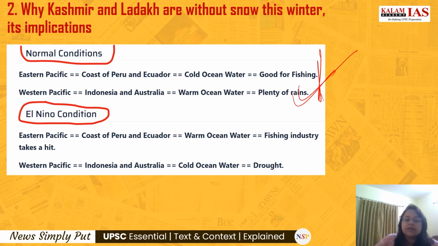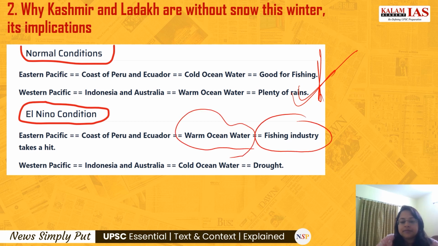But the reverse will be happening in the El Nino condition. In the Eastern Pacific, along the coast of Peru and Ecuador, there will be a lot of warm water, and the fishing industry will suffer. And again, in the Western Pacific, along the coast of Australia and Indonesia, there will be cold water, hence drought situation, no rains. Okay, so this is the summary of the El Nino effect.